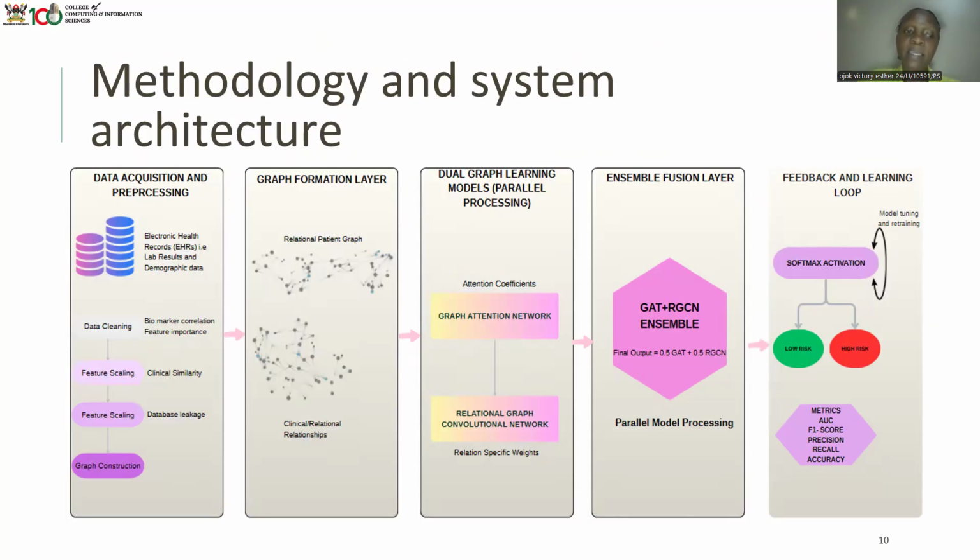And this is our system architecture. Basically, how our system works: when we get the data, there's the graph formulation layer, and there's parallel processing between the GAT and the RGCN. Then we have the ensemble layer, because the model we chose finally was the ensemble of GAT and RGCN. Then we have our feedback and learning loop.